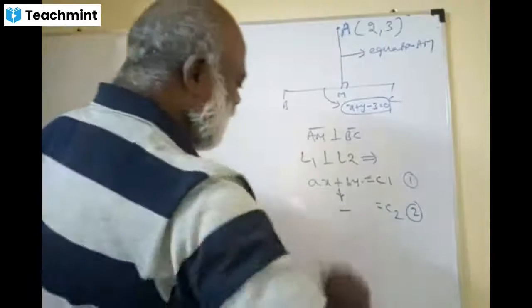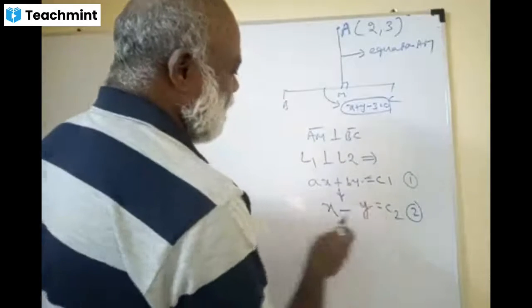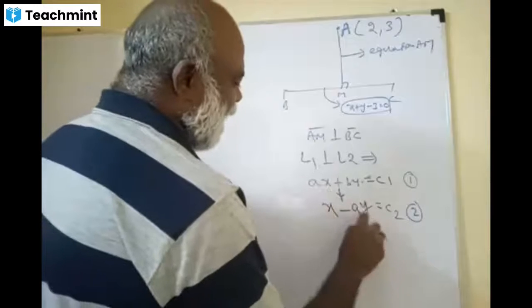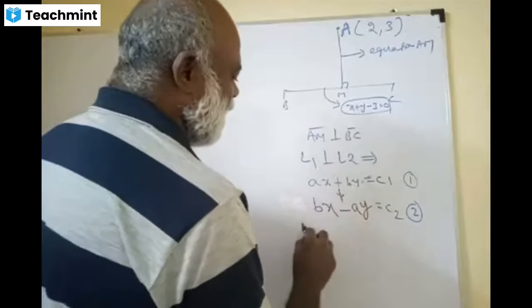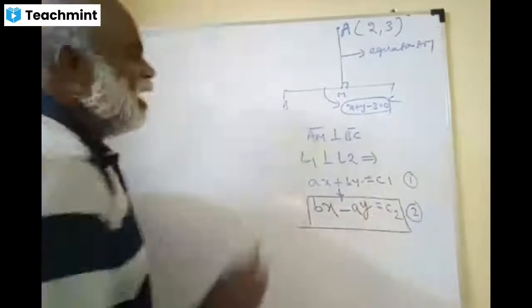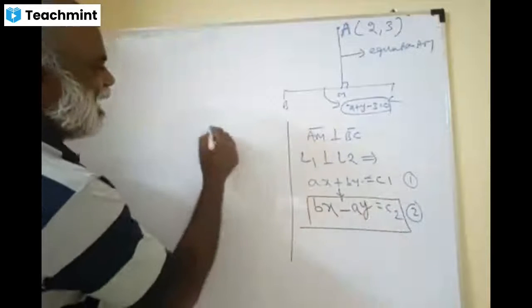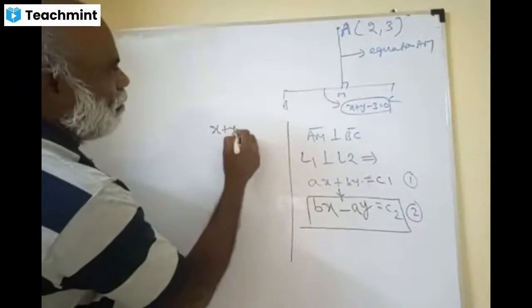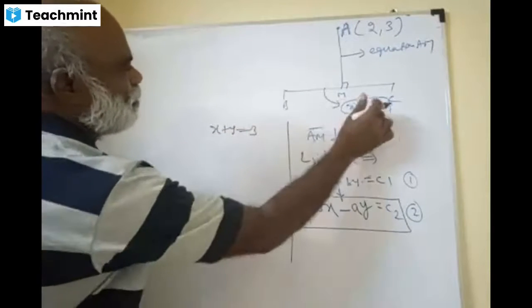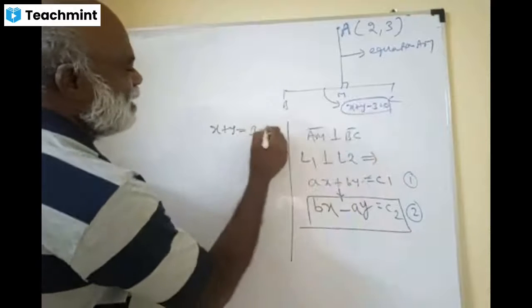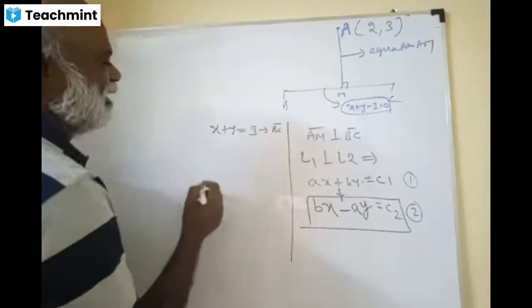And you write x and y as they are, and this a will go to y and b will come to x. This is the equation. Now you tell me, x plus y equal to 3. This is the equation of BC, right?